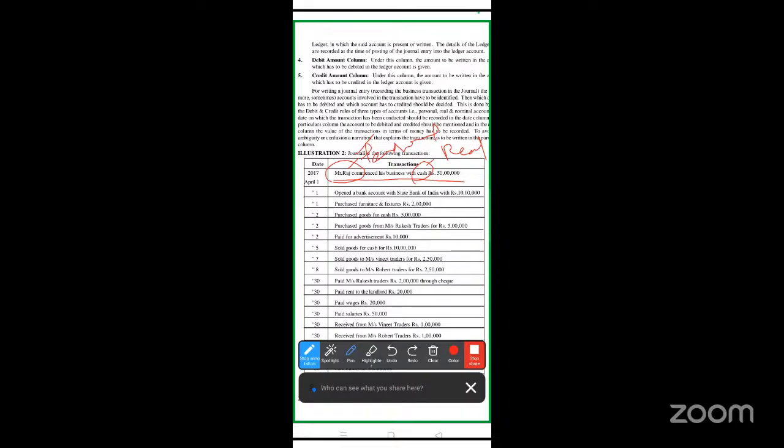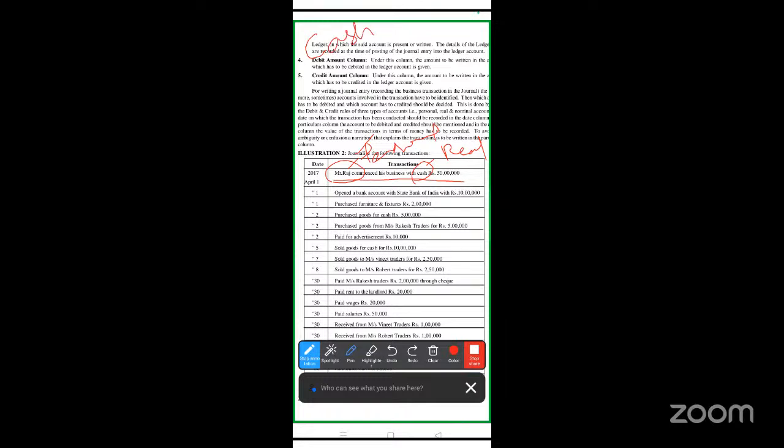Now, if you assume it's your business, Mr. Raj is the owner. When he's starting a business, as per the separate legal entity concept, the owner is different and the business is different. Though Raj owns the business, the business is treated as an artificial person. In that case, cash is coming into the business because the owner is giving it to the business. As per the real account rule, debit what comes in. So what is coming? Cash is coming into the business.